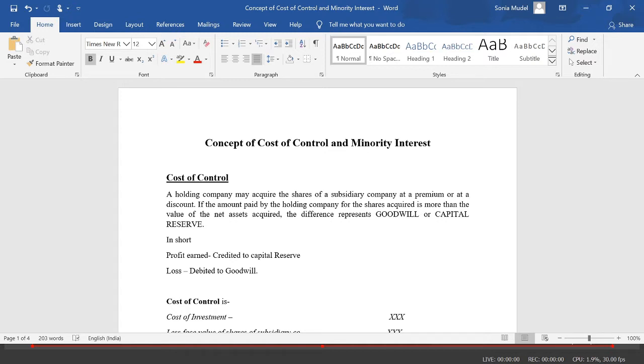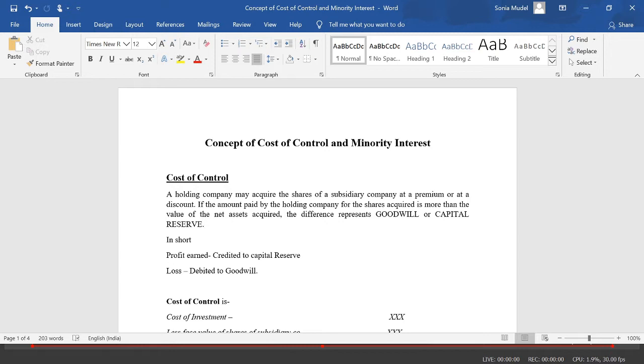Let's start with the cost of control concept. What is cost of control? Whenever a holding company acquires the shares of a subsidiary company at a premium or at a discount, then the difference is known as goodwill or capital reserve. Suppose the shares of a subsidiary company are purchased by the holding company at a price which is above its face value or at a price which is below its face value, then this difference can be a profit or loss for a holding company, and this concept is overall known as cost of control.